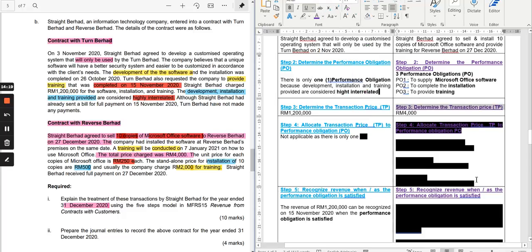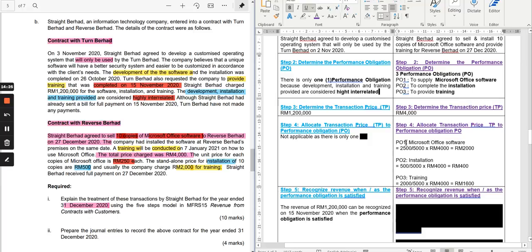Next, we are asked to allocate the transaction price. For PO1, it is the Microsoft Office software.